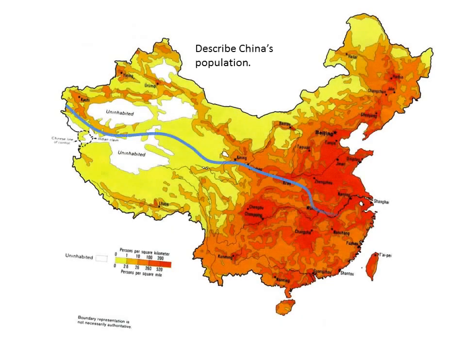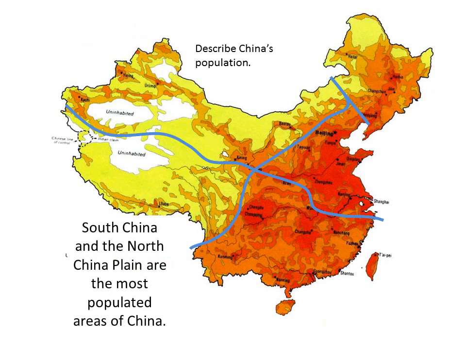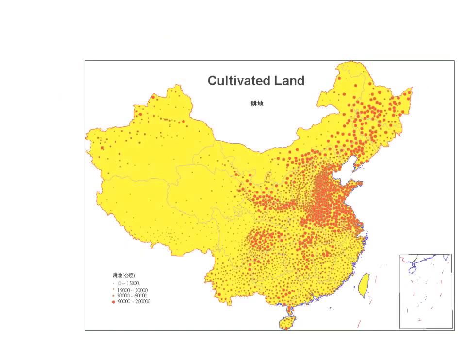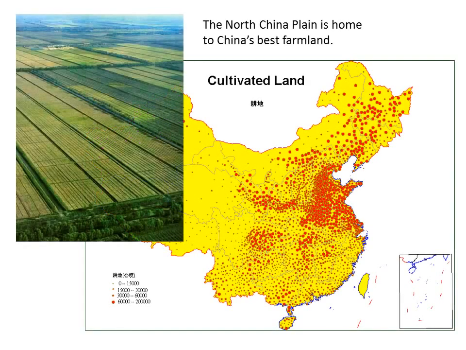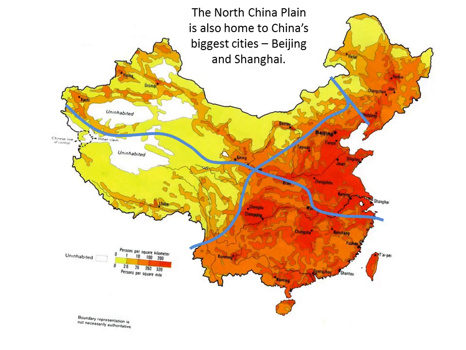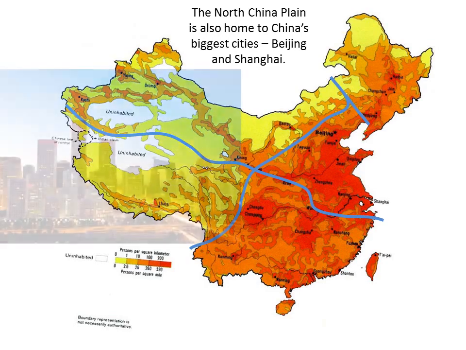Here's a population map. Describe China's population. Obviously, South and North China Plain are the most populated areas of China. The West is the least populated area of China. All right, the North China Plain. The North Plain is home to China's best farmland and most of its cultivated land. The North China Plain is also home to China's biggest cities, Beijing and Shanghai.